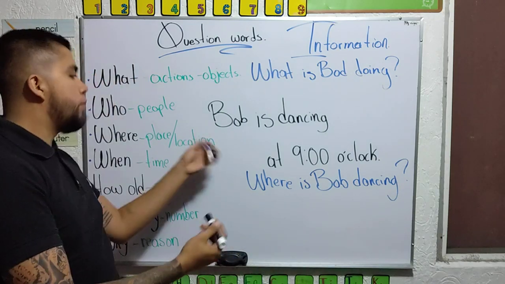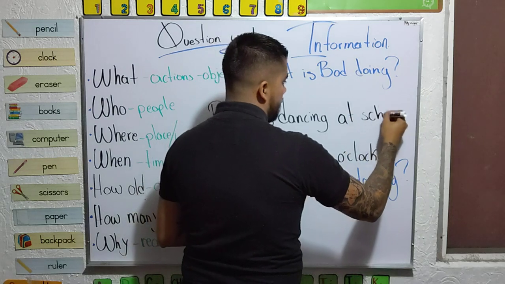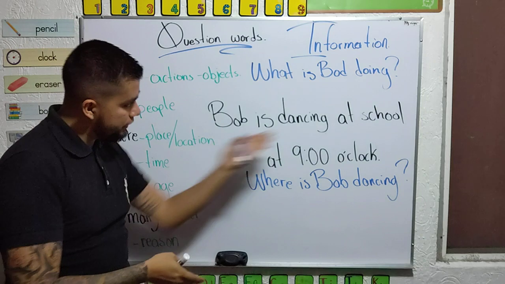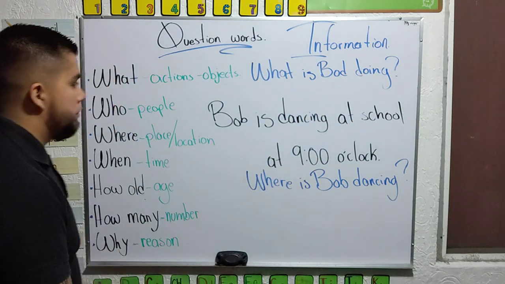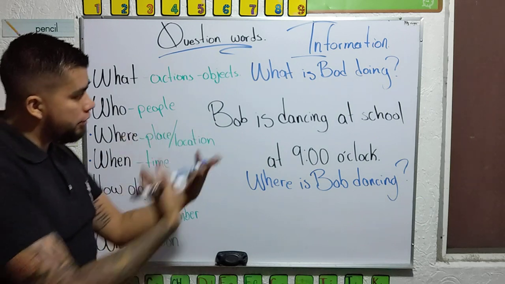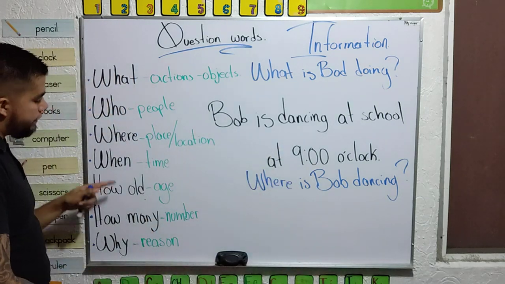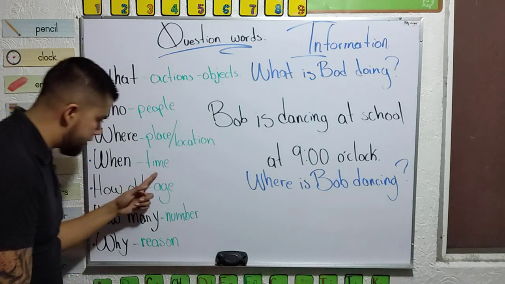Where? Oh, Bob is dancing at school. Yeah, with this, I answered the question. Where is Bob dancing? Place, position. Bob is dancing at school. Yeah? Then we have when. When requires information about time.